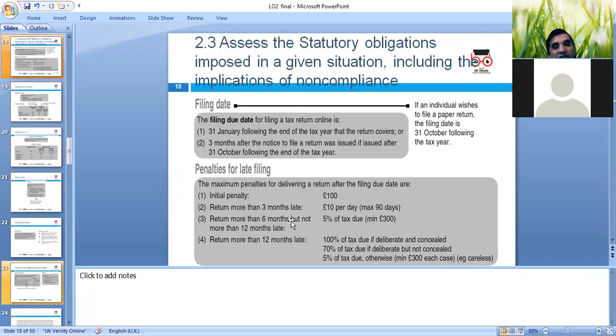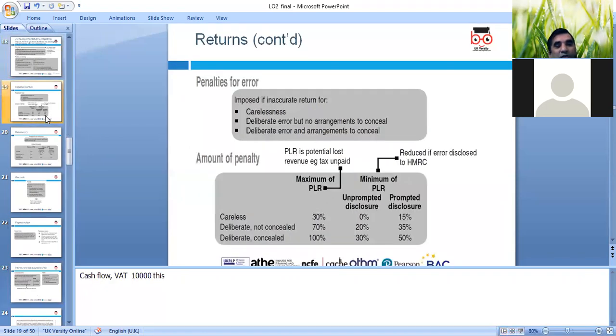and a return more than 6 months late, but not more than 12 months, 50% of tax due. And a return more than 12 months late, 100% of the tax if deliberately concealed, 70% if deliberate but not concealed, and 5% is due otherwise, with a minimum of 300. Any questions? That's what we need to look at.